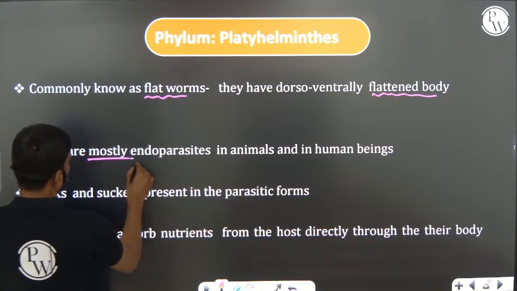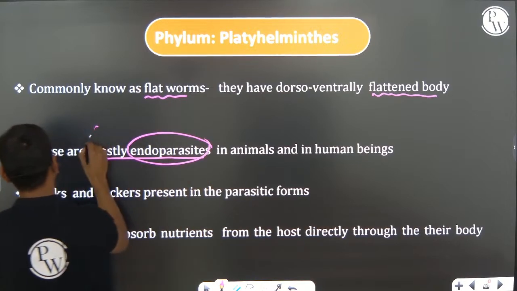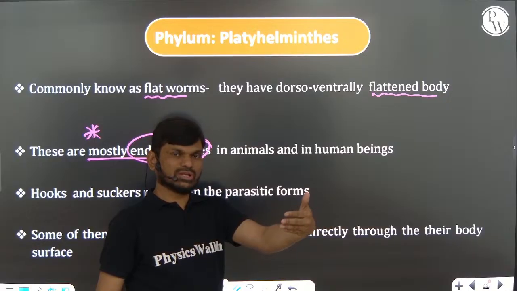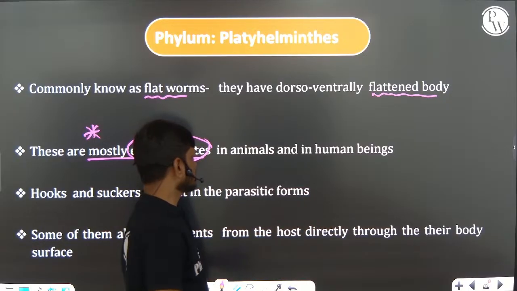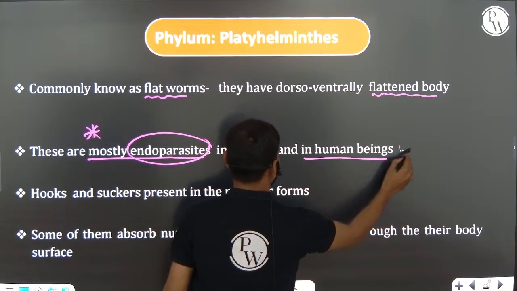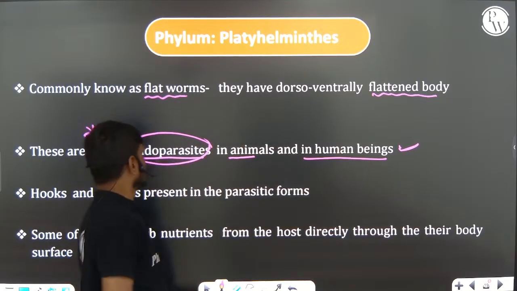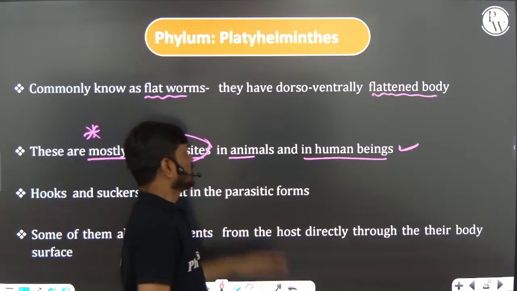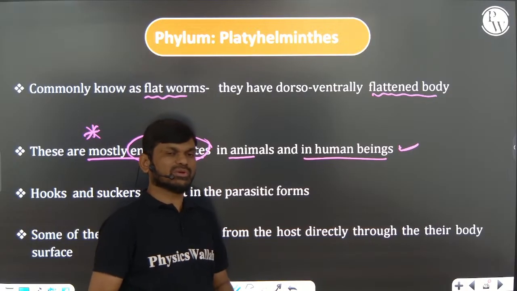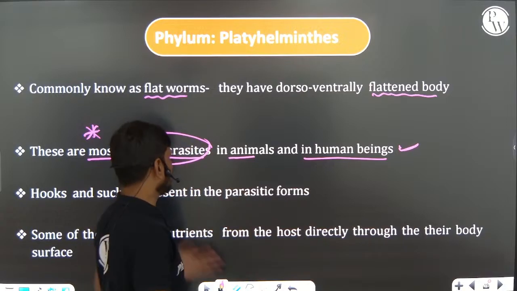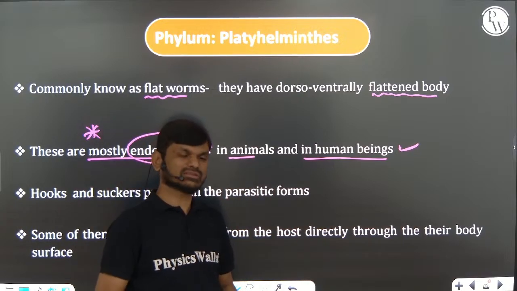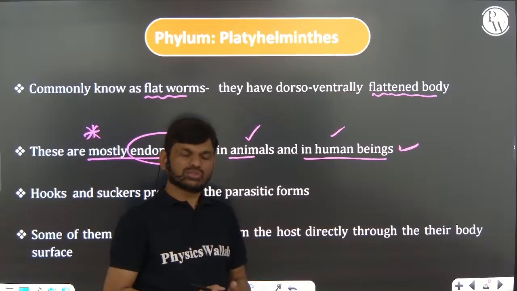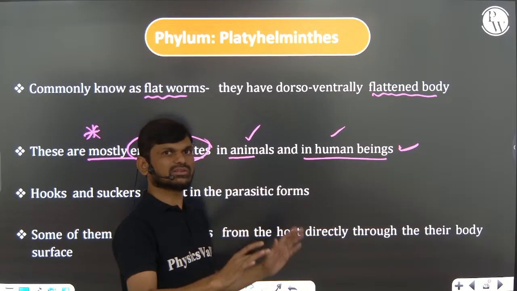They're mostly endoparasites, important area. Endoparasite means the parasite which is present inside the body of the host. Inside the body of the host we are calling endoparasite, in animals and human beings, very, very, very important. These are endoparasites in animals and human beings. Sometimes they will give you a question: platyhelminths are only endoparasites in human beings. So this is a wrong statement. Platyhelminthes are only endoparasites in animals: wrong statement. They are endoparasites in animals and human beings. Some platyhelminths may also be present in plants, but here we are sticking only to NCERT.